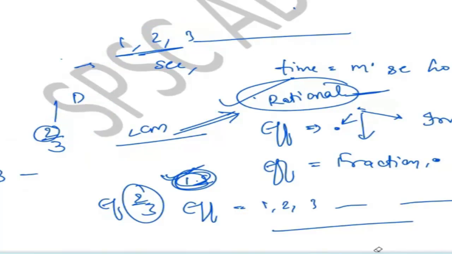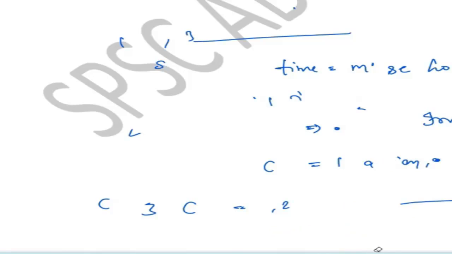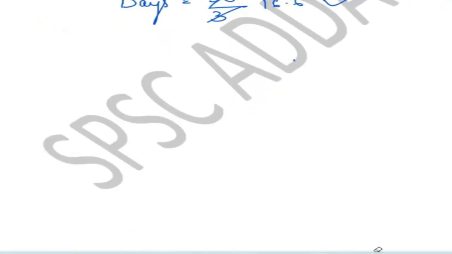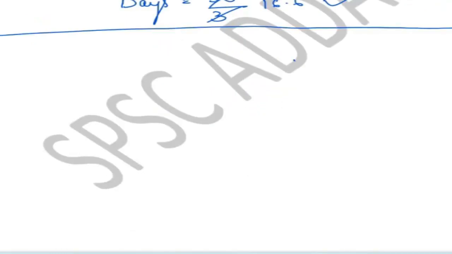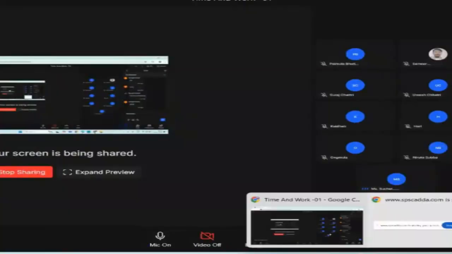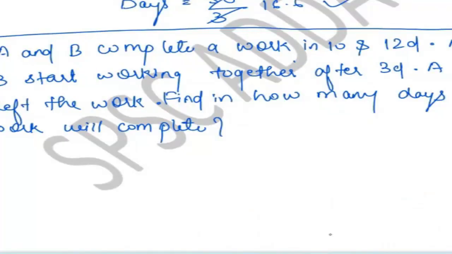See, now we are moving to one new thing: the format of leaving or joining a work. Let's suppose a work is completing in 30 days. A is doing a work in 10 days, and due to some reason he left the work and the remaining work will be completed by B. So we have to learn the process of what happens if someone leaves the work or joins the work. First we are going to understand the process of leaving a work through the question. Suppose we have a question, solve it. What is the correct answer?